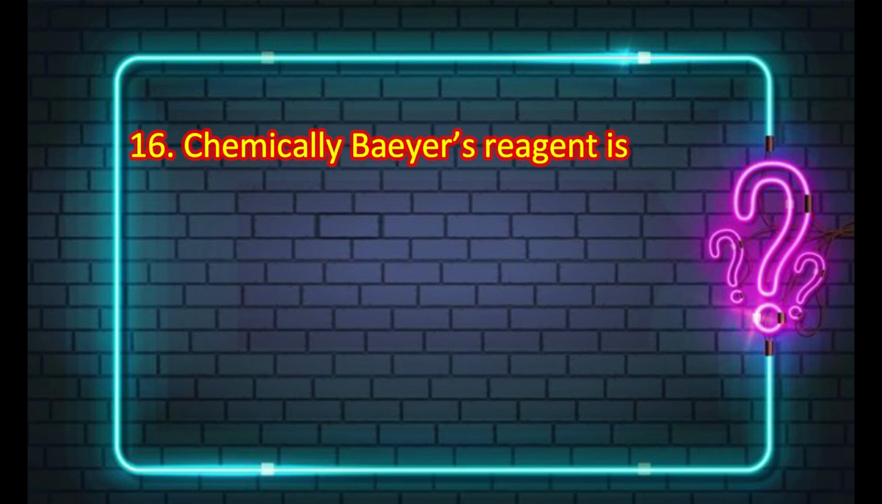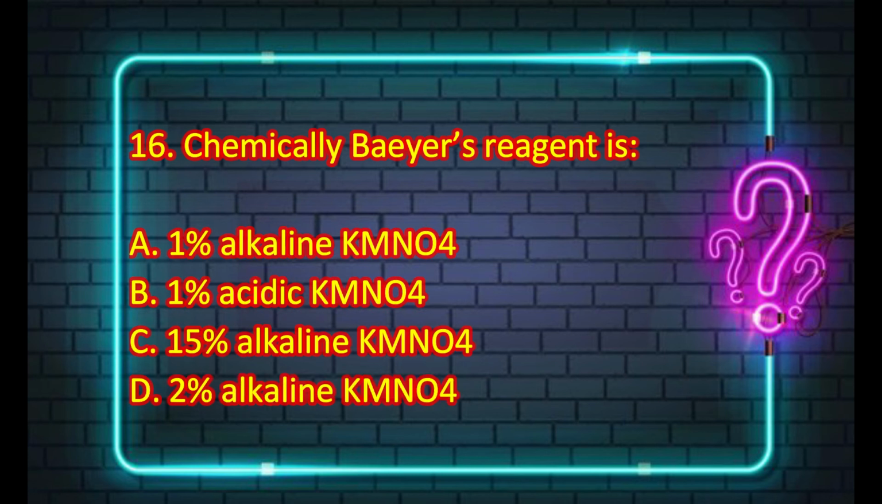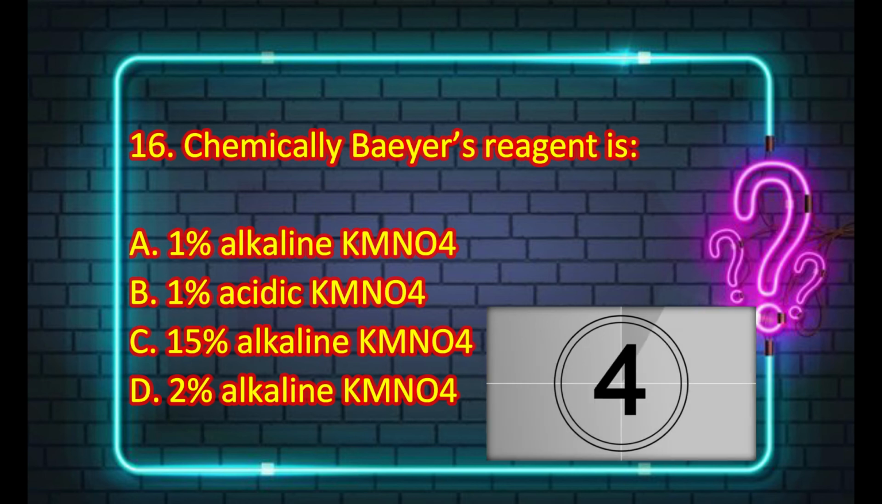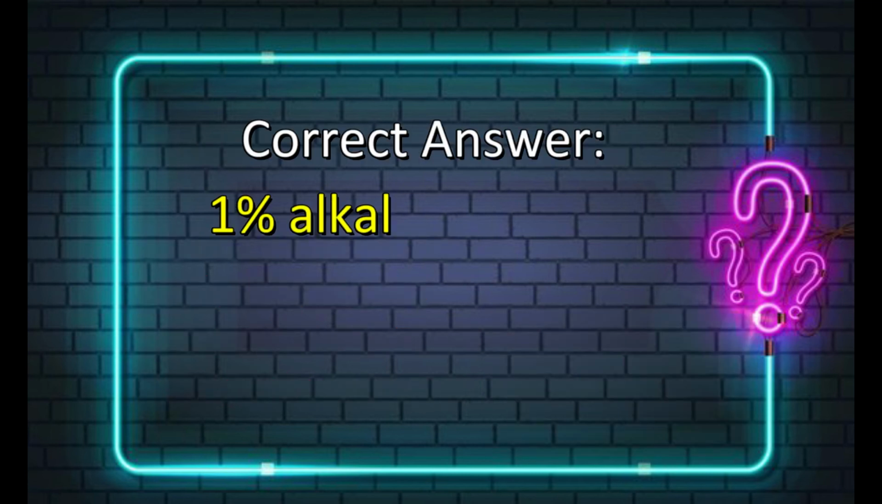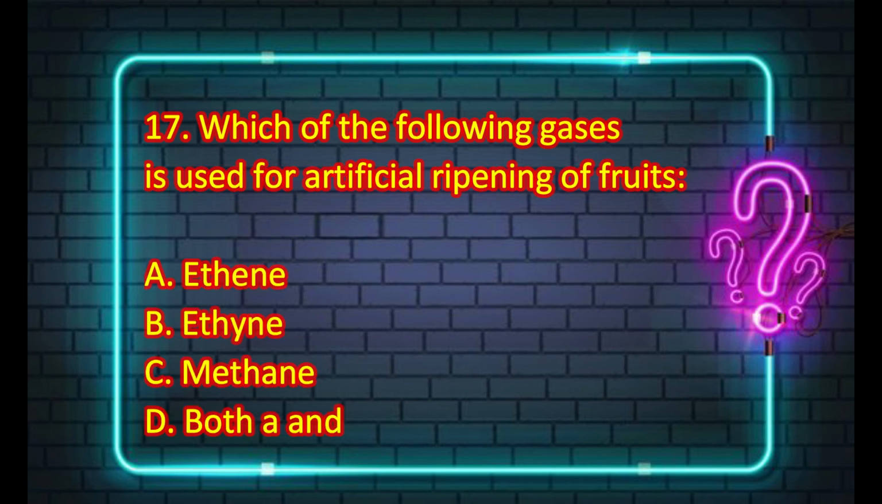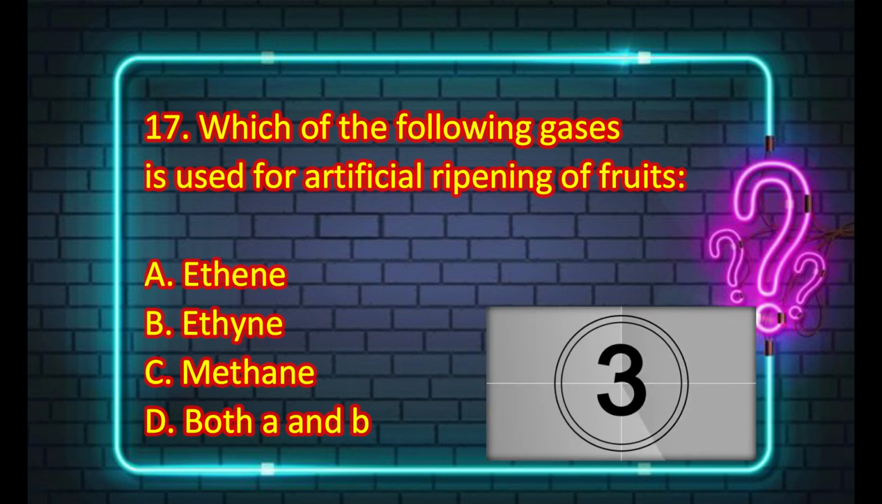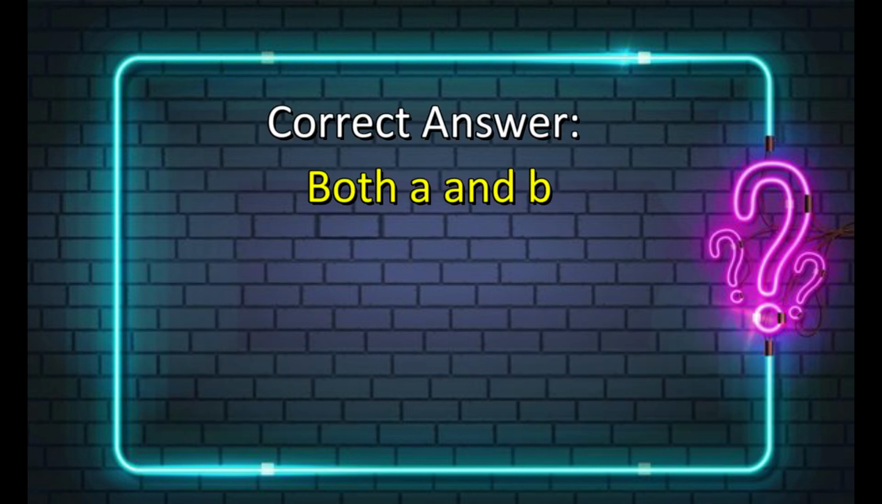The next MCQ is: chemically Bayer's reagent is 1% alkaline KMnO4, 1% acidic KMnO4, 15% alkaline KMnO4 or 2% alkaline KMnO4. And the correct answer is 1% alkaline KMnO4. The next MCQ is: which of the following gases is used for artificial ripening of fruits? And the options are ethene, ethyne, methane, or both A and B. And the correct answer is both A and B.